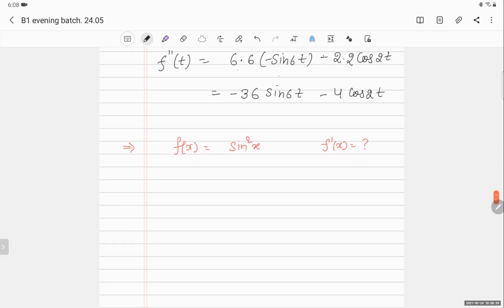So what can we do? We can simplify it. Do you remember the formula? Cos 2x was 1 minus 2 sine square x, right? We don't know the derivative of an exponent of a trigonometric function, but we know the compound angle thing, right? So I can write sine square x as (1 minus cos 2x) by 2.